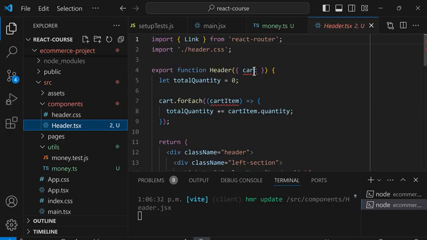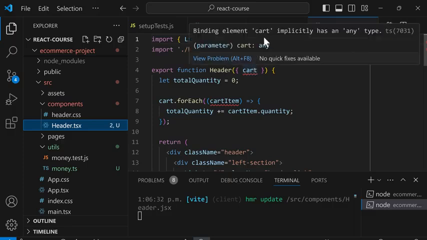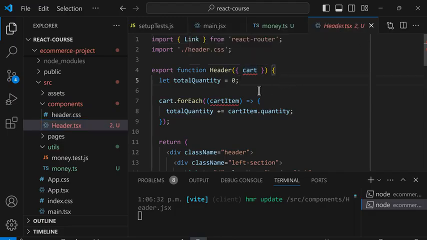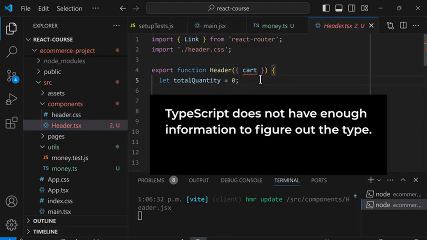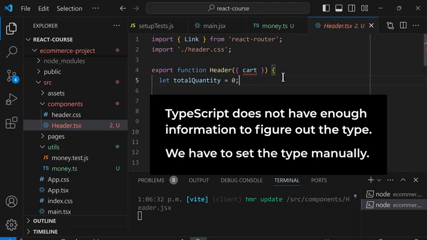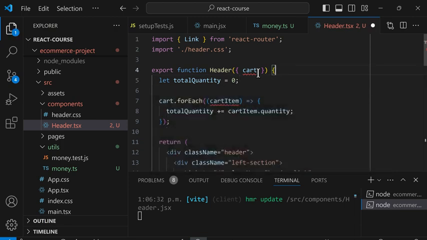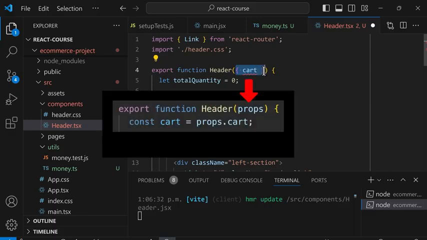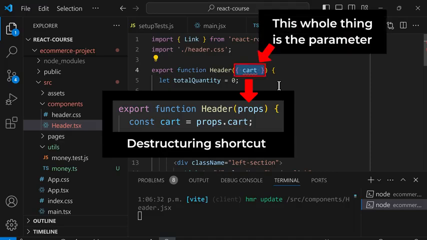If we look at this error, we get a similar error. Cart implicitly has an any type. So again, this means that TypeScript does not have enough information to figure out the type of cart automatically. So we have to set the type manually. We might try to add the type after cart, like this. However, this is not how we add a type to this code. Because remember, this code is actually a shortcut for this code. This is called the destructuring shortcut. So this whole thing is the parameter.